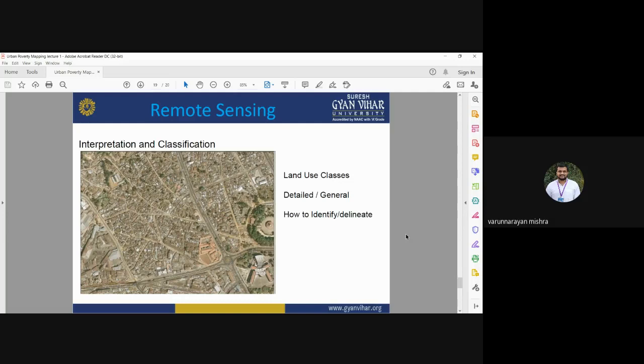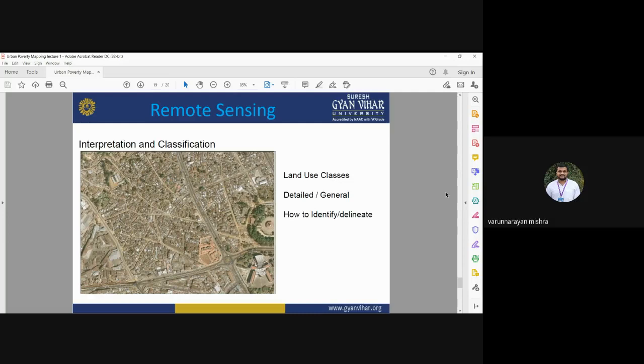So this is a sample image. If we use high resolution satellite images, it will be very easy to identify slum area. If we are using medium resolution satellite images, there may be some difficulty to identify the slum area, because in medium resolution images it is not possible to identify the exact slum area, but if you have good interpretation expertise, you will definitely have some idea about the slum or non-slum area.